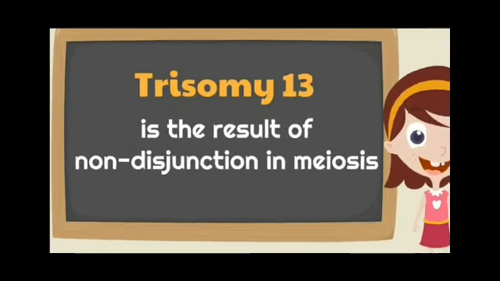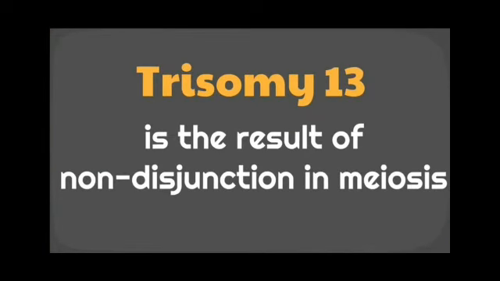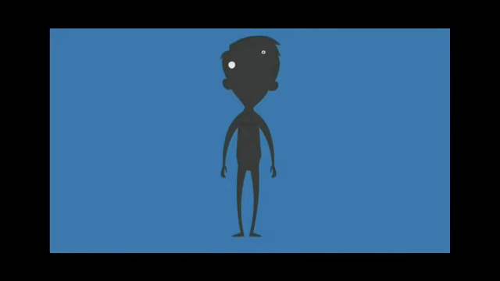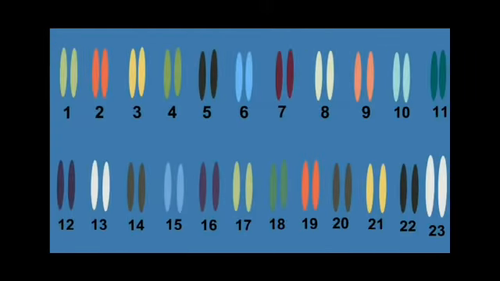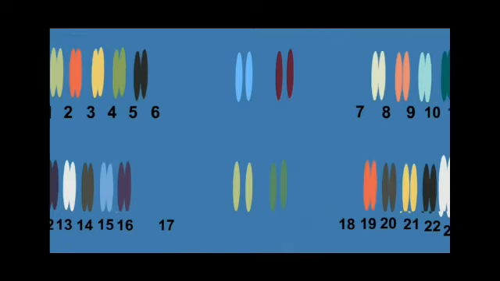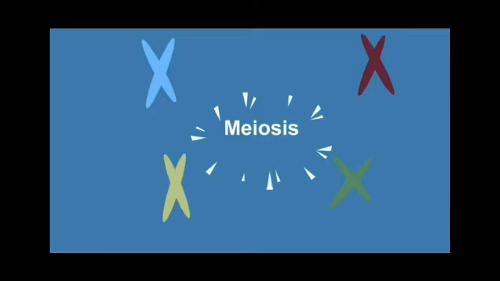It is a result of non-disjunction in meiosis. So what is non-disjunction? Everywhere in our body we have cells, and inside the cell we have the chromosomes, and there we have 23 pairs of chromosomes, of which we consider only the 13th pair, and it is undergoing the process of meiosis.